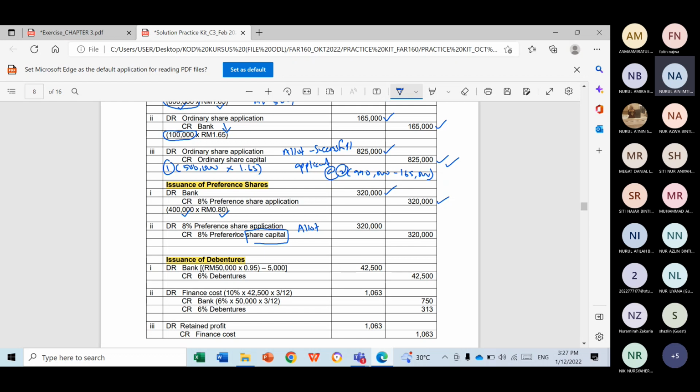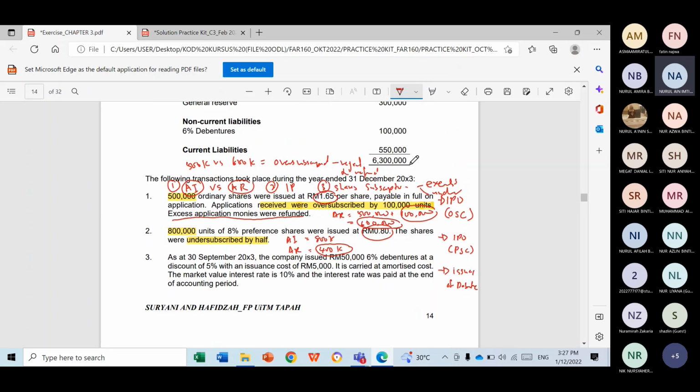When you do the allotment, you must transfer to where? The capital account. Which account? Depends. If you are doing ordinary, state ordinary. If you are doing preference, state the name of the share. Okay, so that is the answer for issuance of preference shares. Last one, we have the next transaction.